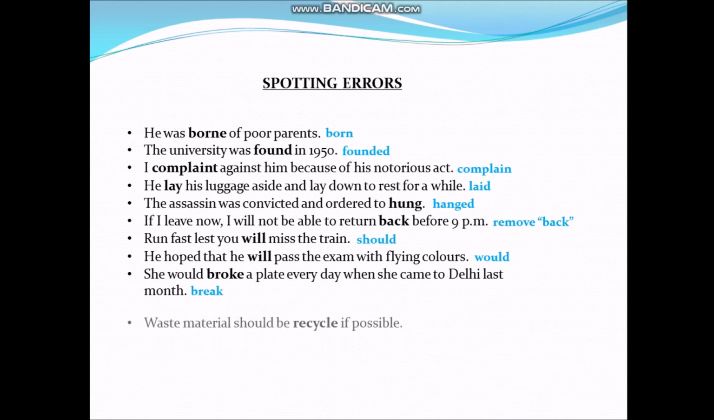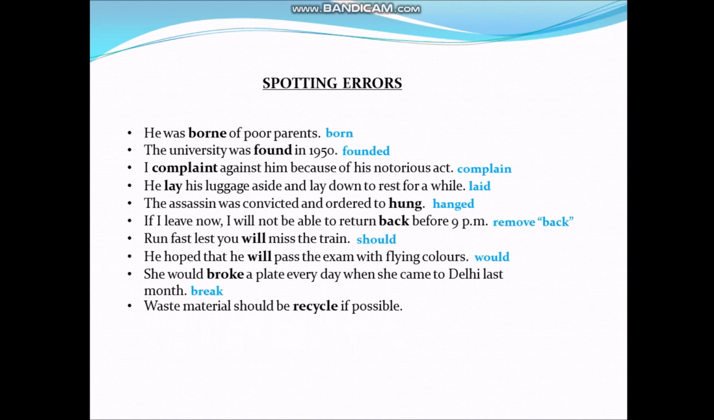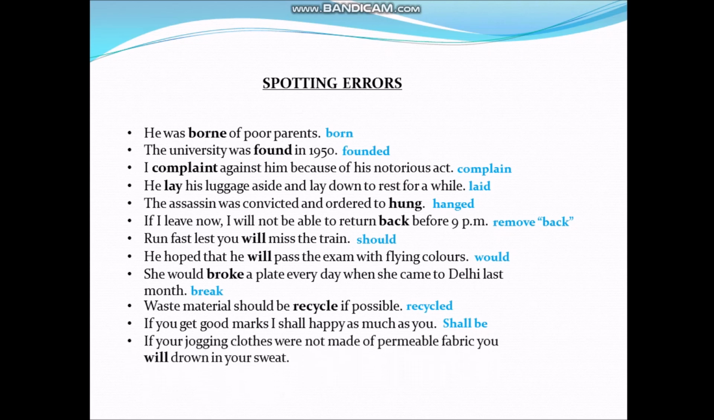Next, waste material should be recycled if possible. Here, third form of verb is used after should be. Next, if you get good marks, I shall happy as much as you. Here, we use be after it, as a modal must be followed by a main verb. Next, if your jogging clothes were not made of permeable fabric, you will drown in your sweat. Here, change will into would, as the sentence is in past tense.